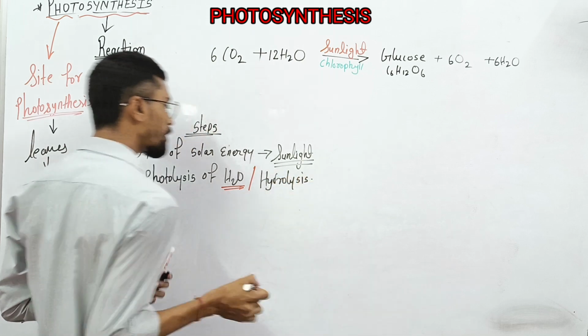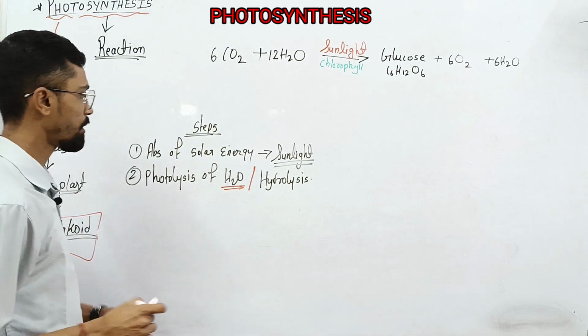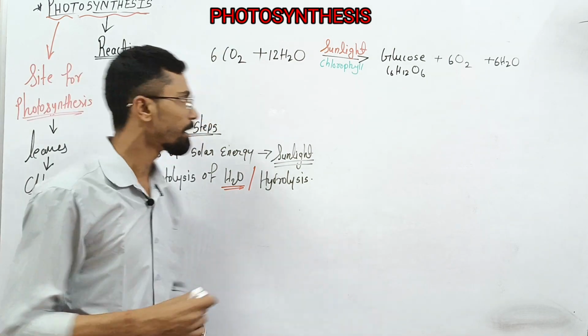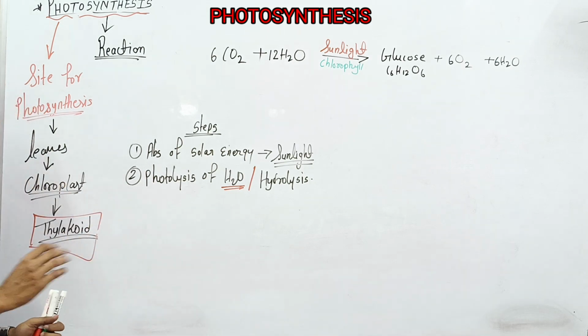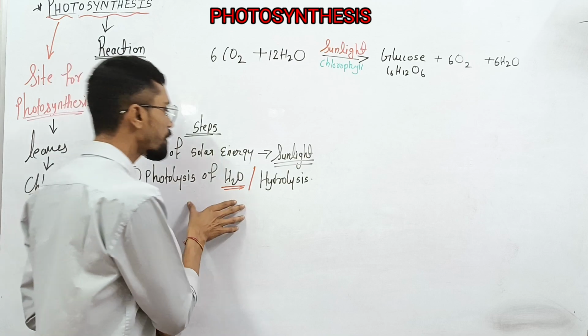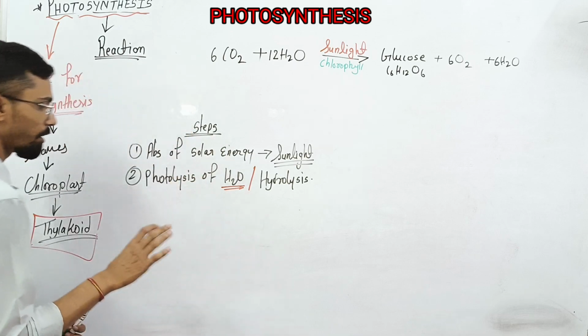Hydro is water, and photolysis is in the presence of sunlight, the H2O molecule breaking down into OH and H plus ion. Now this photolysis of water is very important here.